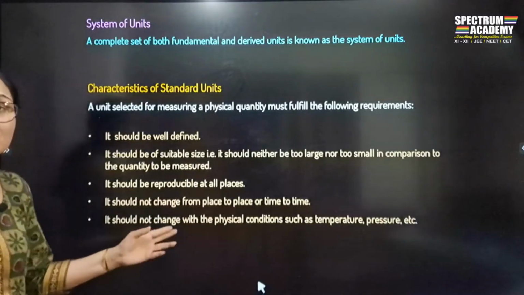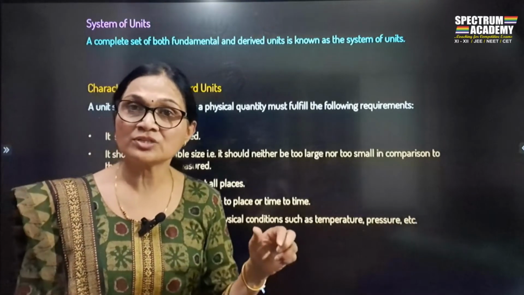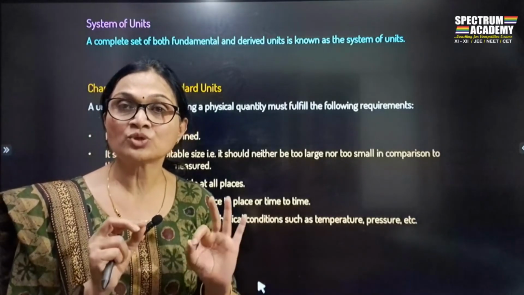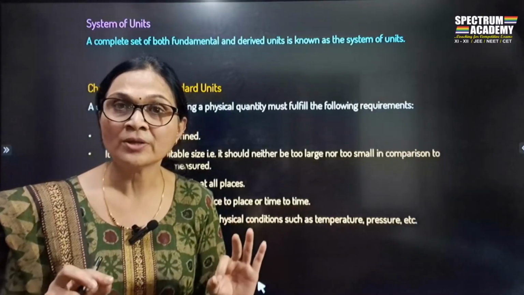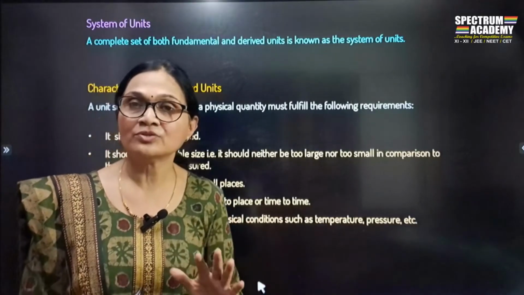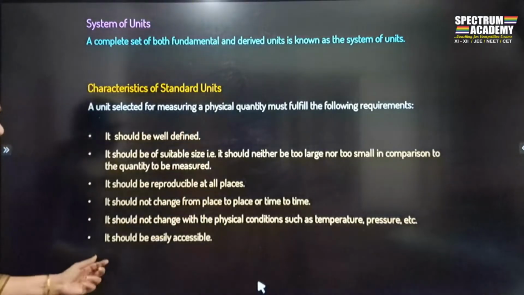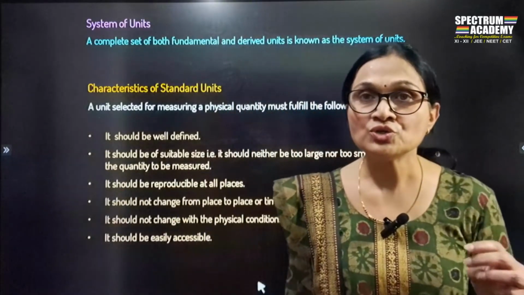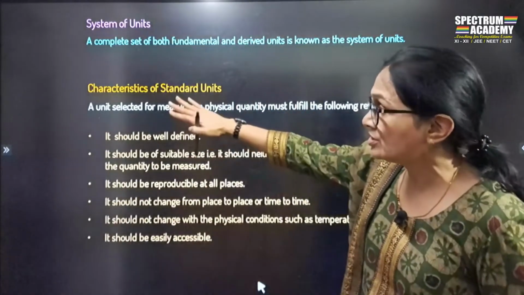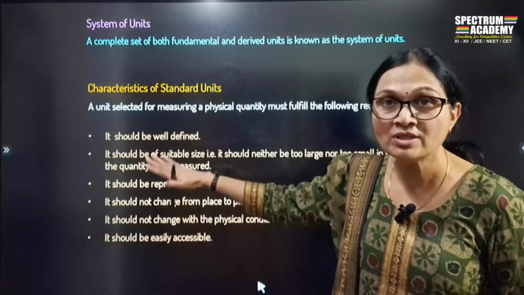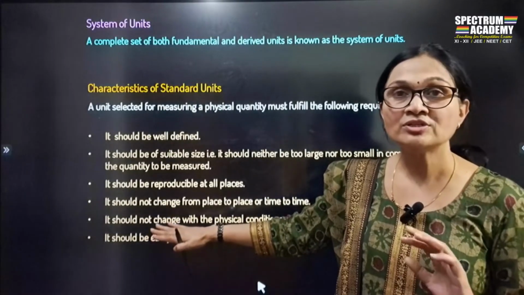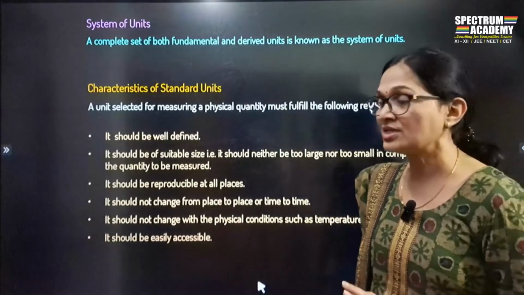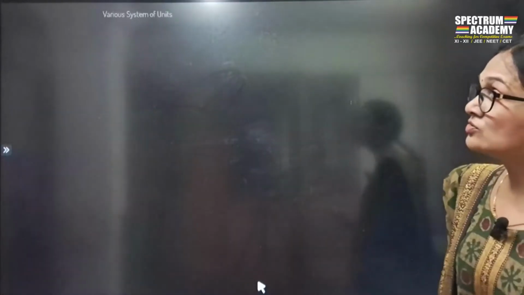Okay. It should not change with physical conditions. Physical conditions में अगर temperature change होता है या फिर pressure change होता है, फिर भी you should find that there should be no change in the unit. Only then you can call that unit a standard unit. So it should be easily accessible. Everybody should be able to use it. Okay. So if the unit fulfils all these characteristics, then you can call it a standard unit. So, characteristics of a unit.